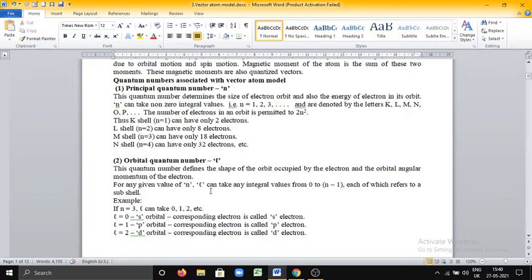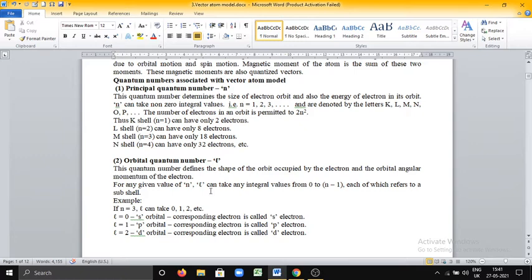For any given value of n, l can take integral values from 0 to n minus 1. Notice here, for any given value of n, l, that is the orbital quantum number, can take only integral values from 0 to n minus 1, each of which refers to a subshell. K, L, M, etc. are all main shells, and the orbital quantum number specifies subshells.